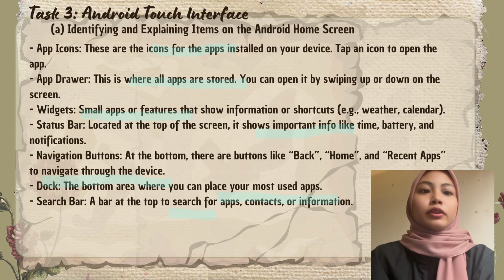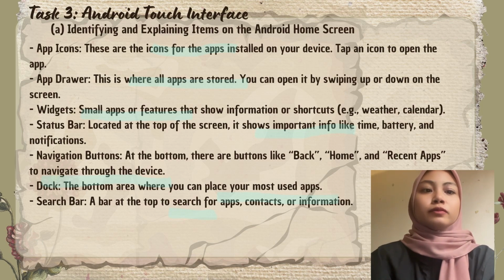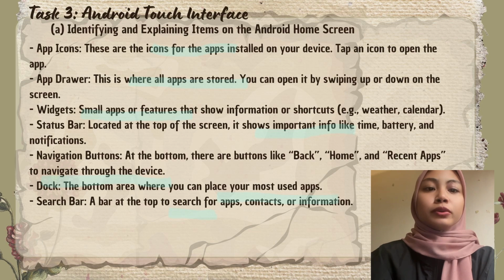So for Android touch interface, identify and explain the items on the Android home screen. First, apps icon. These are the icons for the apps installed on your device. Tap on an icon to open the app. So second, app drawer. This is where all apps are stored. You can open it by swiping up or down on the screen.